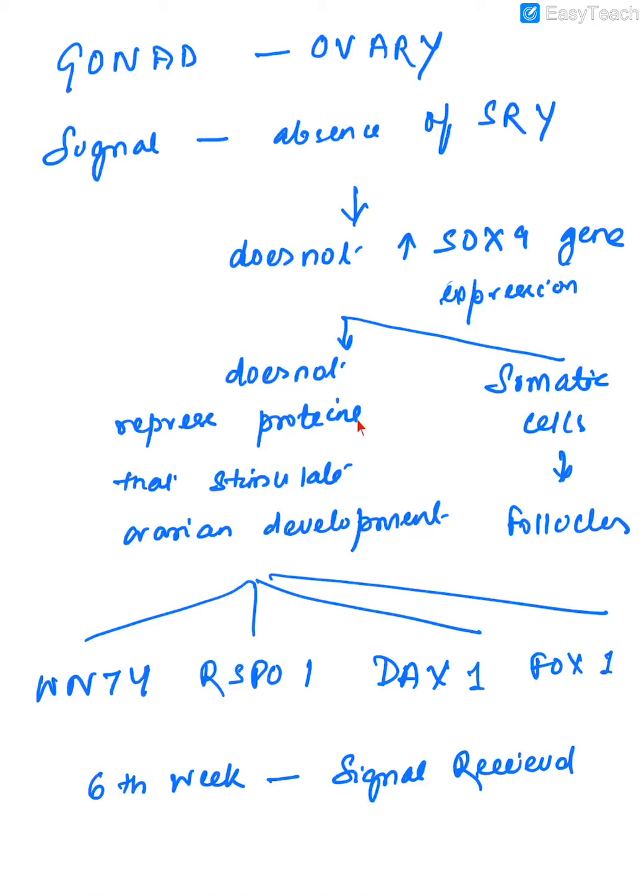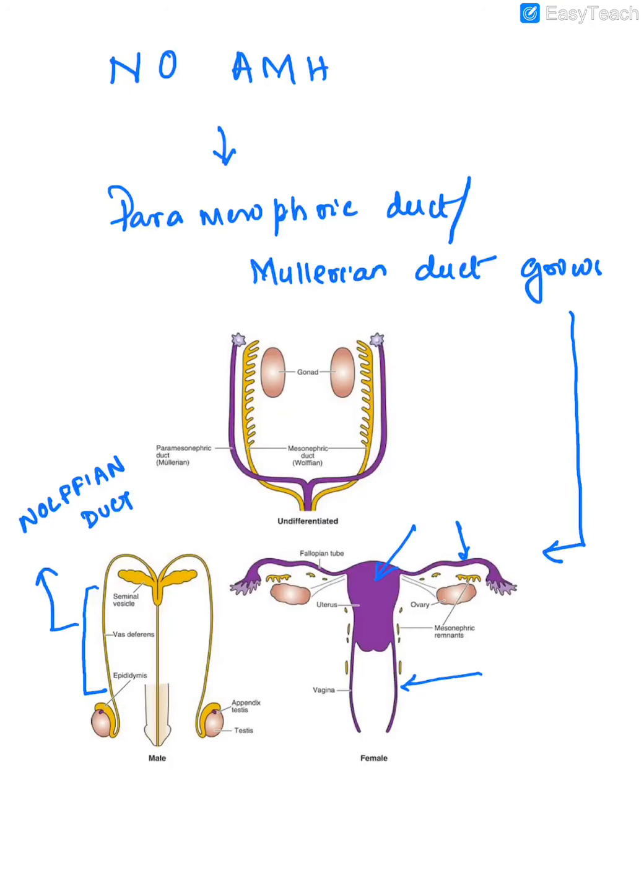Now, what are the proteins which stimulate ovarian development? Just have a look at it. You do not have to remember this. WNT4, RSPO1, DAX1 and FOXL2. So at the 6th week, the gonad receives a signal by the absence of SRY that it will form the ovary. Now, because SRY is not present and the somatic cells become follicles and not Sertoli cells, the female will have no AMH.